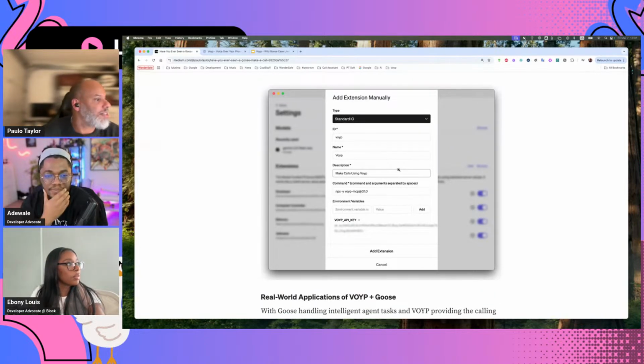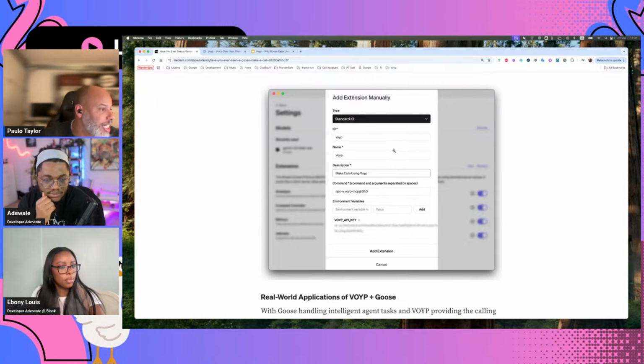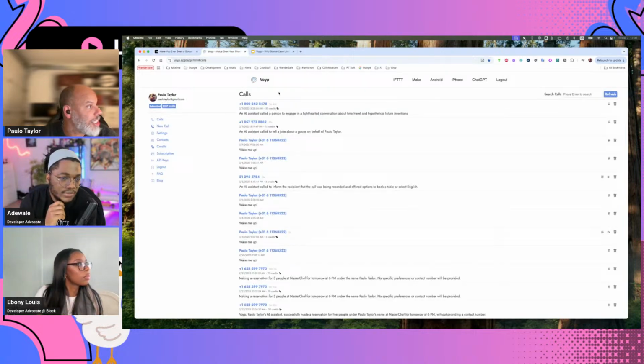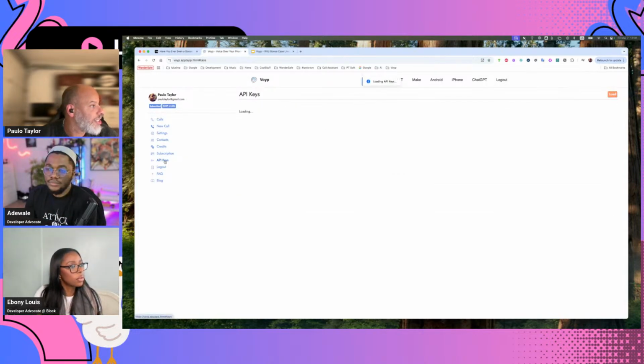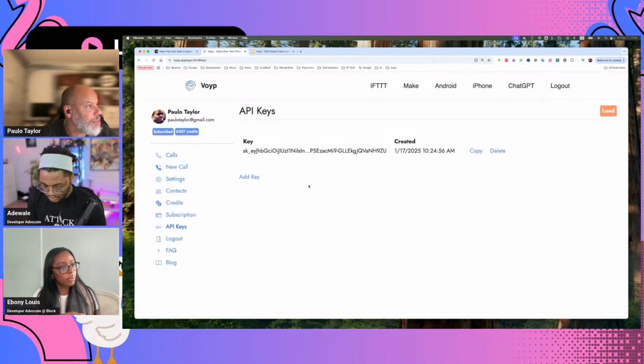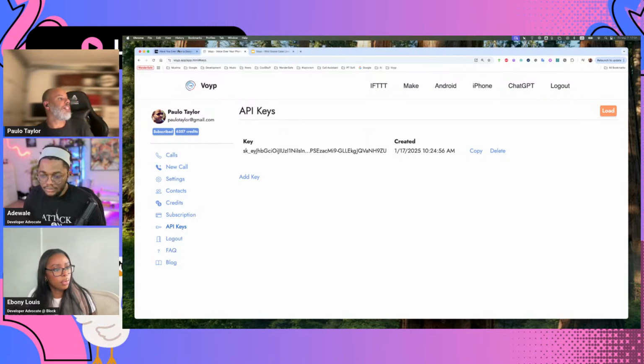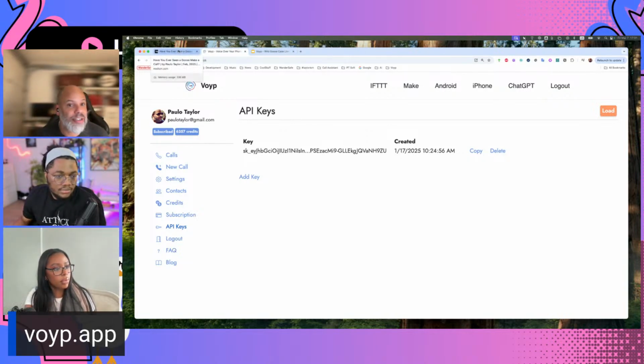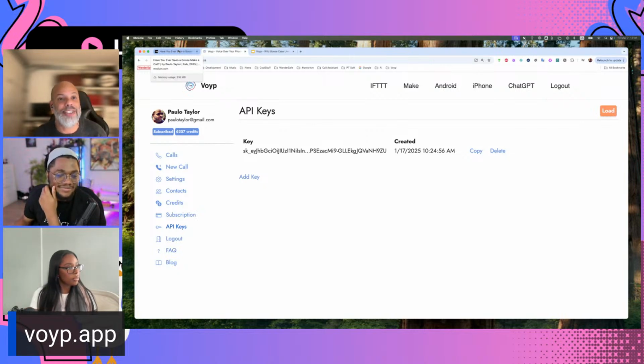So basically, this is the command that you need to add to Goose. You do need an API key, and you can get it on the website. Go to the website and log in, and you have the API keys link where you can just create an API key. The issue is that because making calls costs me money, you will also need to buy credits to make sure that you can make calls, and then play around with it and have fun. And if you have some feedback, please drop me a line.